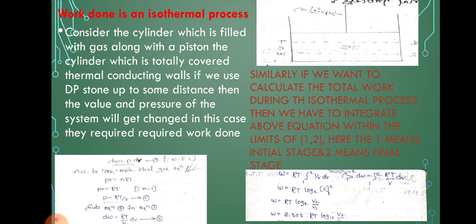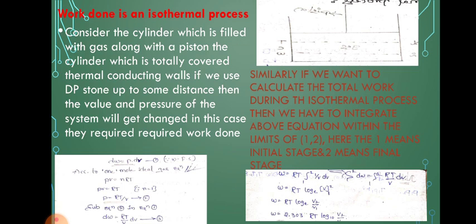So similarly, if we want to calculate the total work done in this isothermal process, then we have to integrate the above equation within the limits 1 to 2. Here 1 means the initial stage and 2 means the final stage. Therefore integral 1 to 2 dW is equal to integral 1 to 2 RT by V into dV. So W is equal to RT into integral 1 to 2 of 1 by V dV.